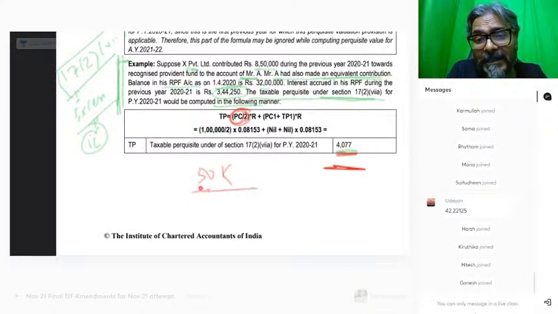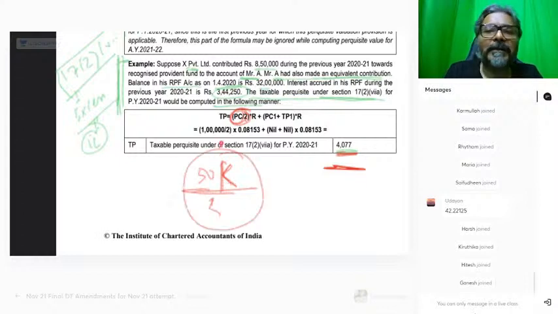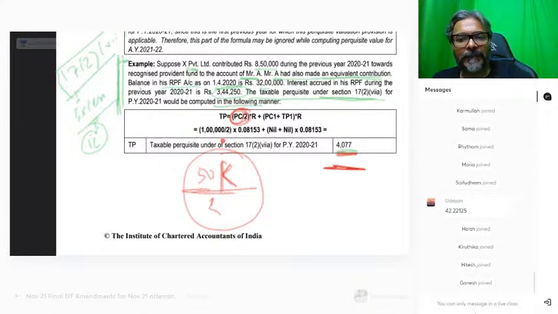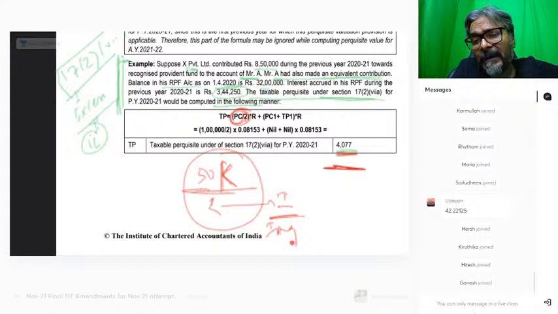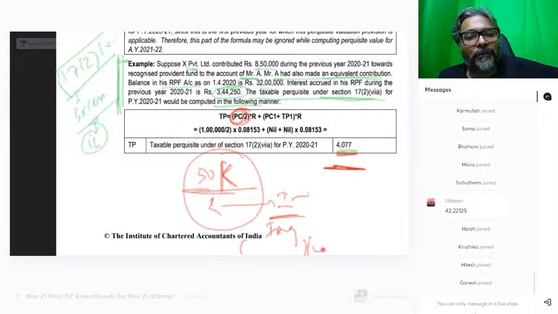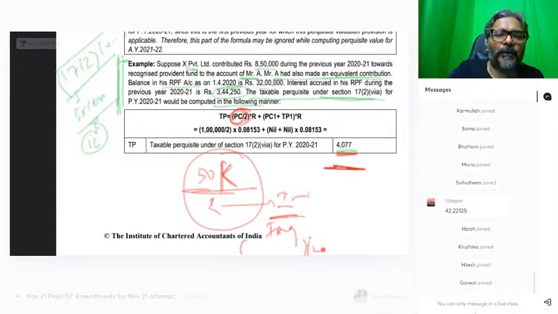You have taken the average of this one also. So throughout the year you have taken the average: 50,000 divided by 2, into R. Students, ensure that R has also got the average; this is so important. R is I divided by FAG, where I is the whole interest and FAG is the opening balance plus the closing balance, divided by 2. So there also it is divided by 2. Just keep in mind, you can easily go wrong. It can be a silly mistake that can happen over here.